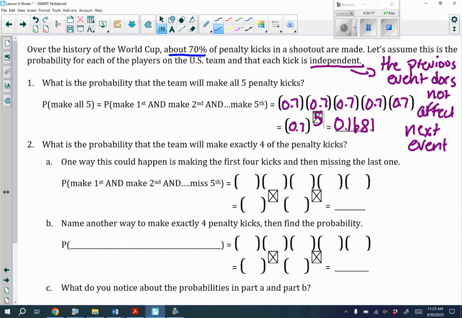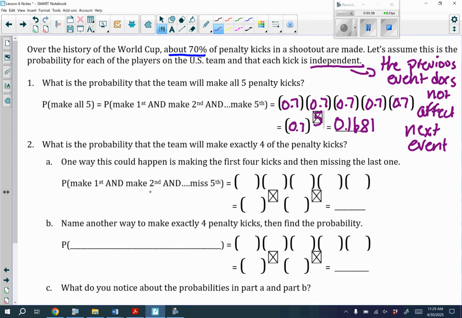Now, we also have to account for the probability that the team will make exactly 4 of the penalty kicks, okay? One way this could happen is by making the first 4 kicks and then missing the last one. So we are trying to find the probability that we make the first one, the second one, the third one, the fourth one. However, we miss the 5th one.